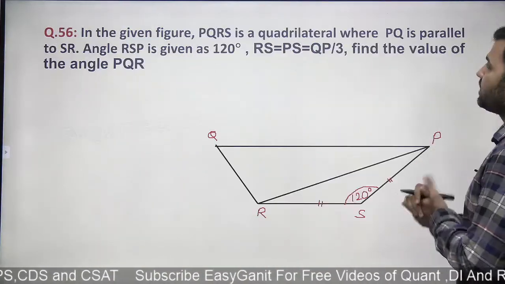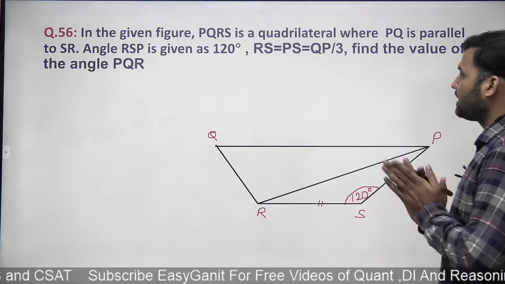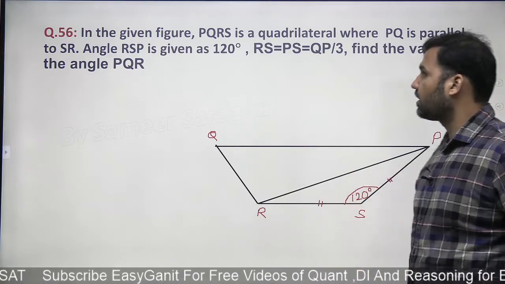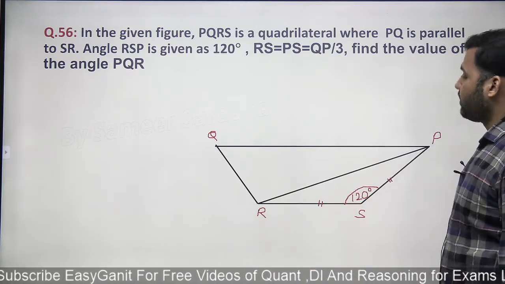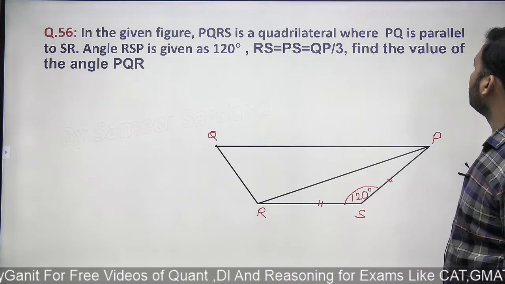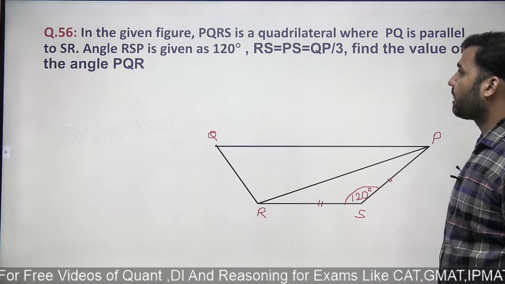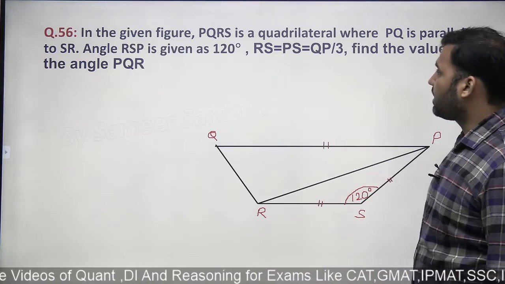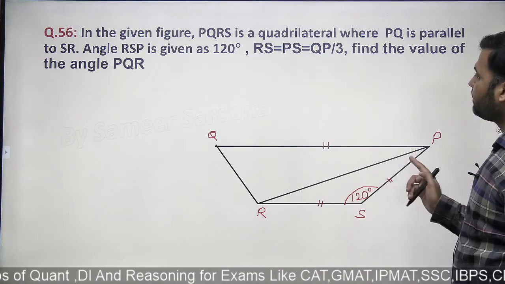Moving on to the next question, question number 56 here. This is based on sine and cosine rule. Let's quickly solve this question. In the given figure, PQRS is a quadrilateral where PQ is parallel to SR. Okay, these two lines are parallel to me. Angle RST is 120.